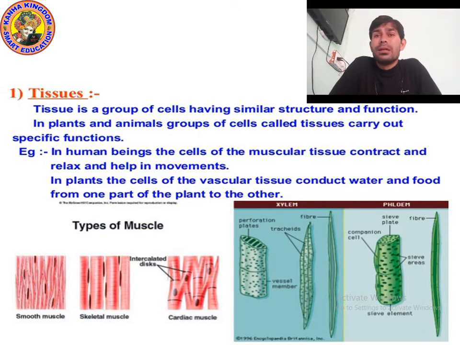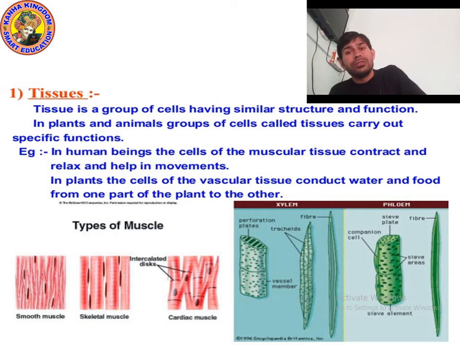And xylem and phloem you can see in green color. Xylem and phloem transport food and water, so they also perform a specific function. They can also be divided into different parts. Xylem tissue is a group of cells, and phloem tissue is also a group of cells.